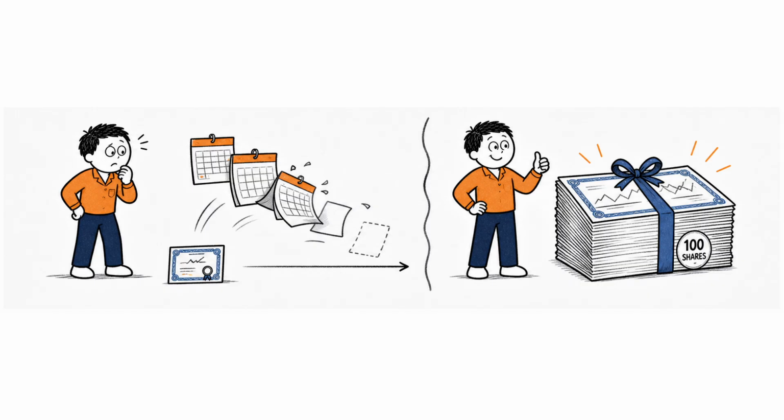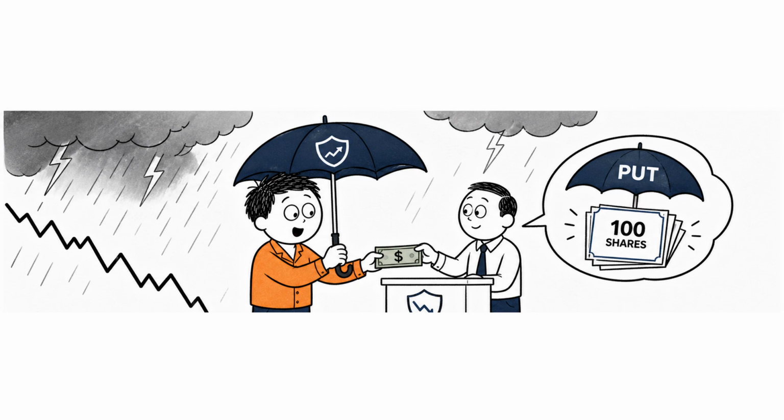Suppose North Star rises to $70. Your contract allows you to buy shares at $55 even though the market price is $70. That right is worth at least $15 per share. The option has become much more valuable. You could potentially exercise the option, or you could sell the option contract itself.